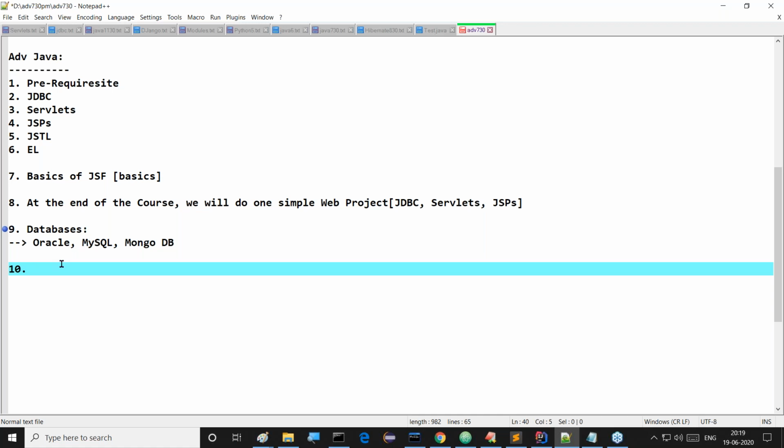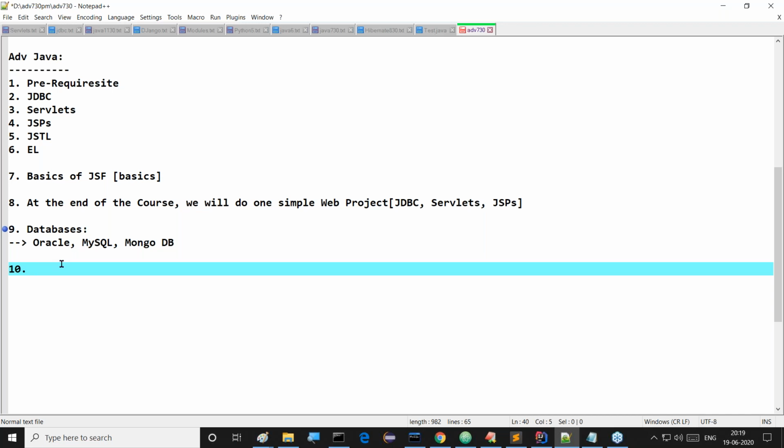Yeah, MongoDB is a NoSQL database. No relations, nothing else. It is completely depending on the JSON objects. Right, that I will discuss with you in the respective courses. That's okay, fine. This is one thing, the databases part. Next one is if you want to run our servlet programming,